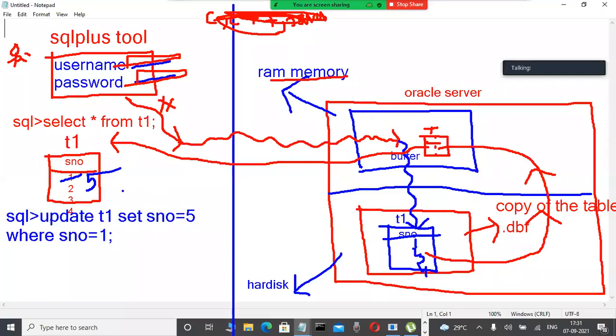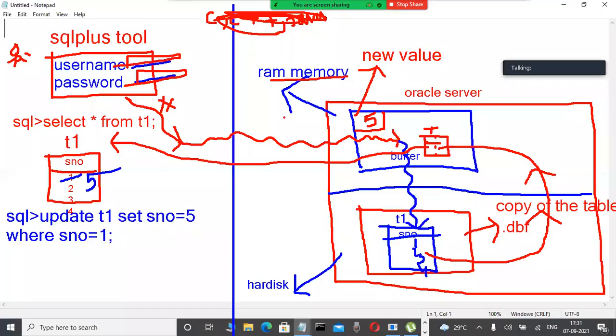Very good. What is the new value for the transaction? 5. Very good. And the old value is how much? 1. This new value is stored in some place. So slowly observe it here. This new value for the transaction is automatically stored in the buffer, some place only. Now this is a dirty read actually. Yes, this is a new value. Slowly observe what happened. New value for the transaction is automatically stored in some place.